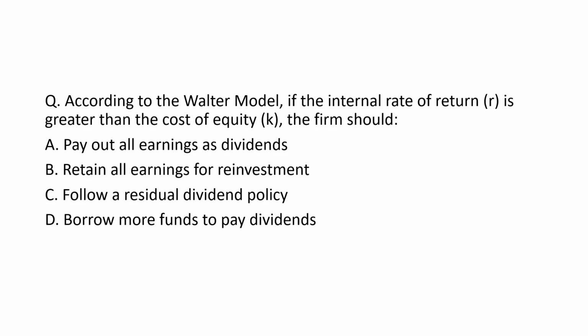Let's see the next question. According to Walter model, if the internal rate of return R is greater than the cost of equity K, the firm should. Yesterday I had told you the major conditions regarding this, so hope you will do it correctly. So pay out all the earnings as dividend, retain all the earnings for reinvestment, follow a residual dividend policy, or borrow more funds to pay dividend.